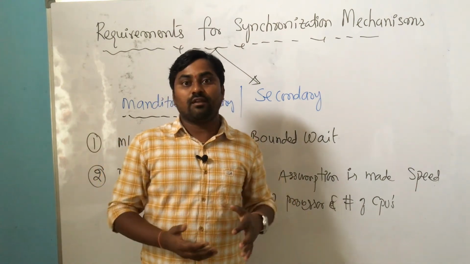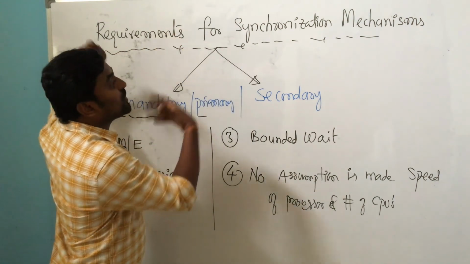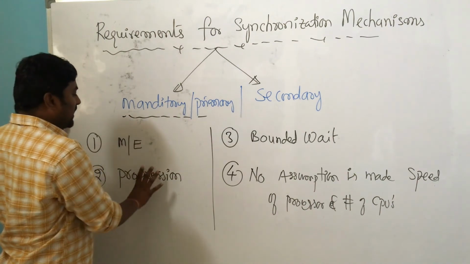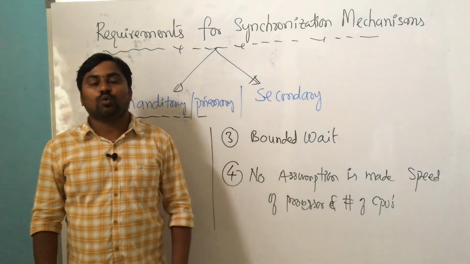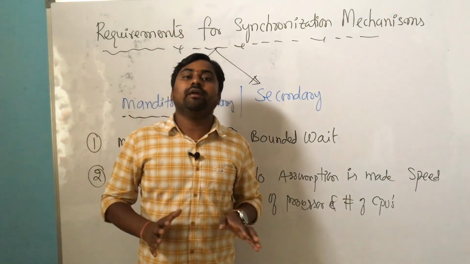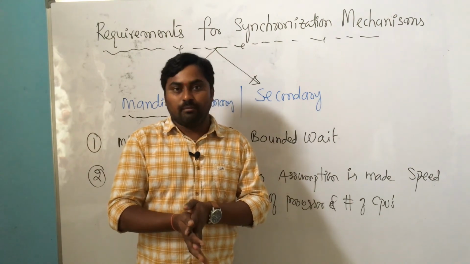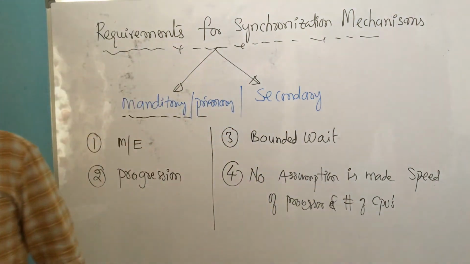We will discuss it later. First, I gave the problem, its causes, and the requirements to design the mechanisms: guaranteeing mutual exclusion, guaranteeing progression, bounded wait, and keeping it architecture neutral. These are the points we need to keep in mind when designing any synchronization mechanism. The next session will start synchronization mechanisms. You copy this first, all of you.